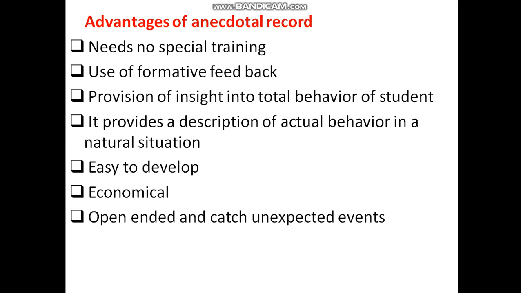It provides a description of actual behavior in a natural situation. It is easy for the teacher to develop. It is economical, that is, money saving. It is open-ended, and the teacher can catch unexpected events.